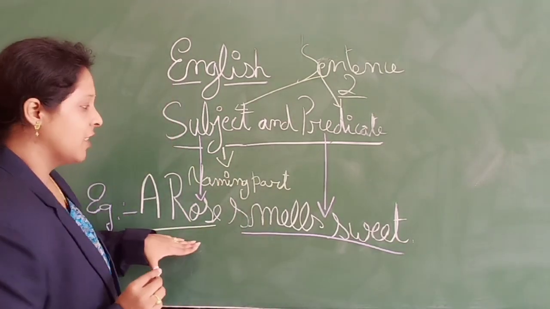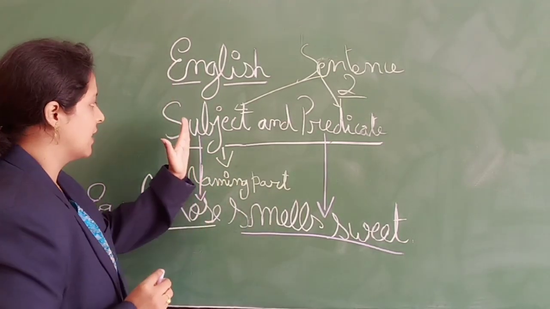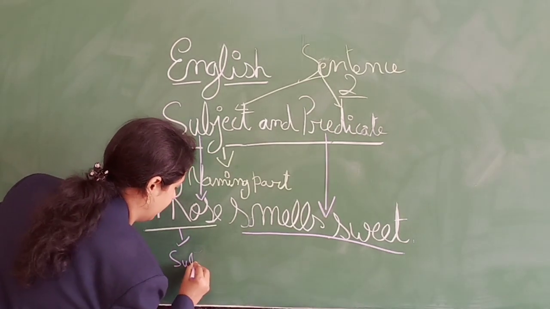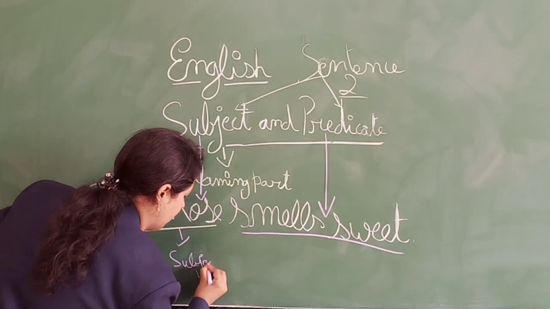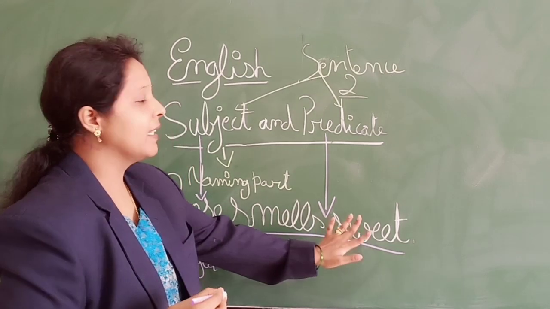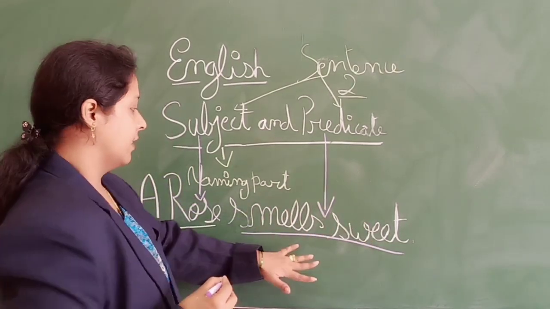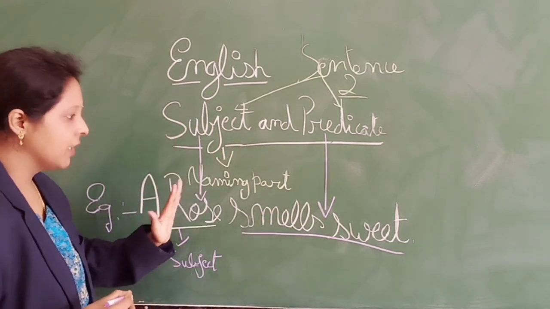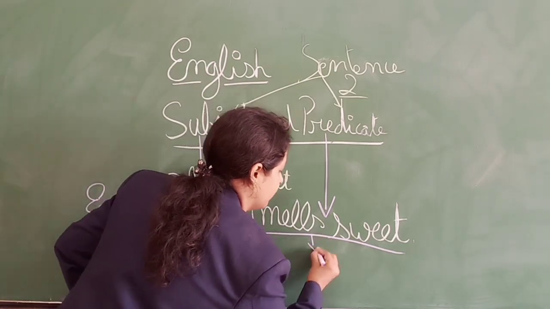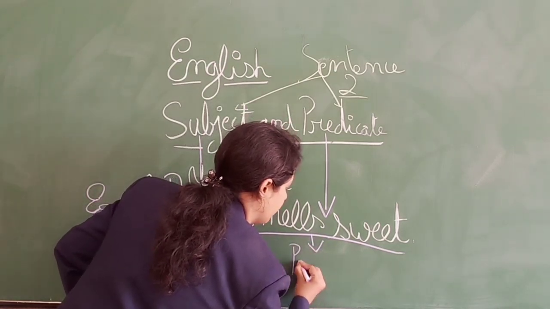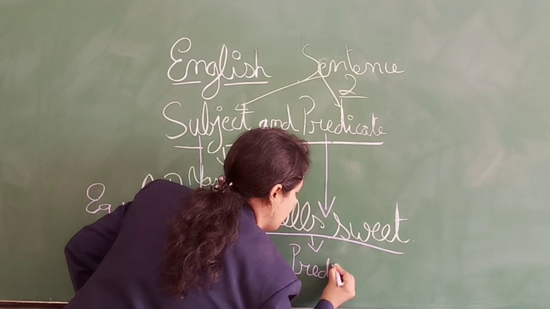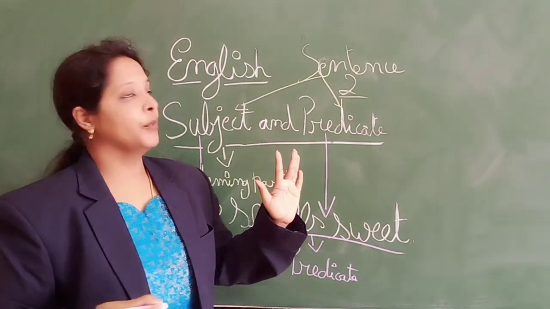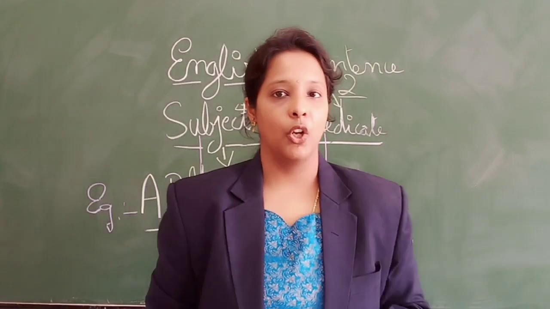A rose is the naming part, so this is the subject. Smells sweet is speaking about the rose. So something which speaks about the subject is called predicate. So kids, let's learn with more examples.